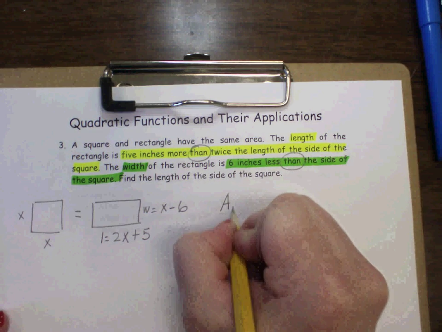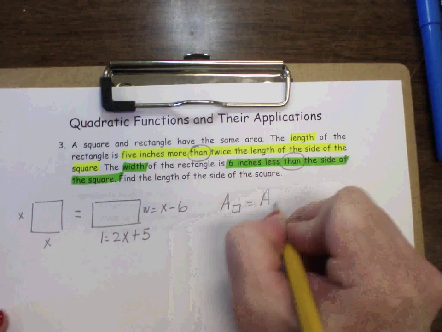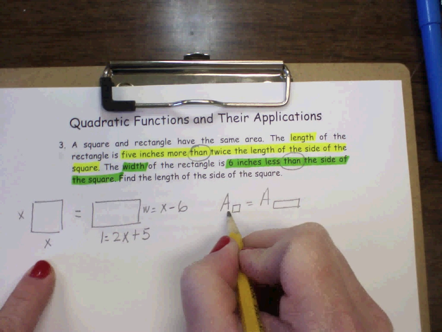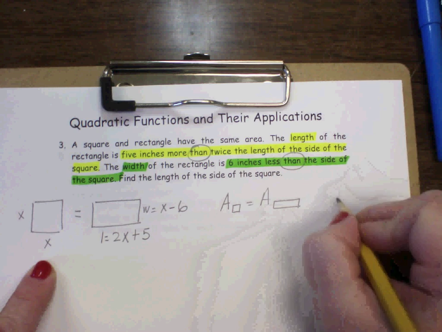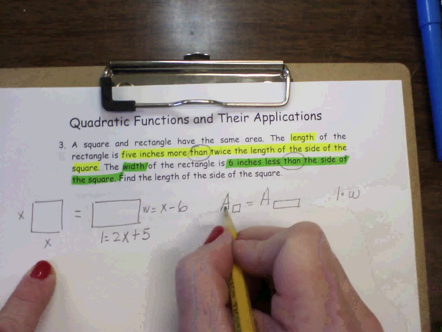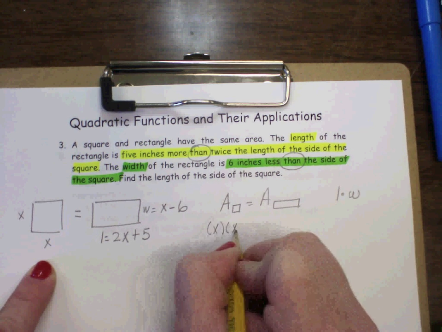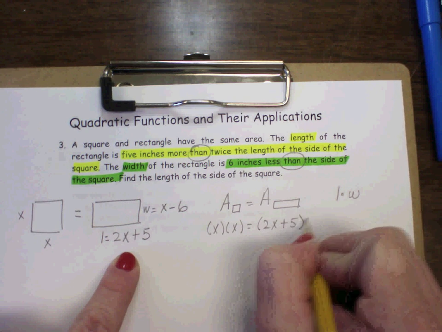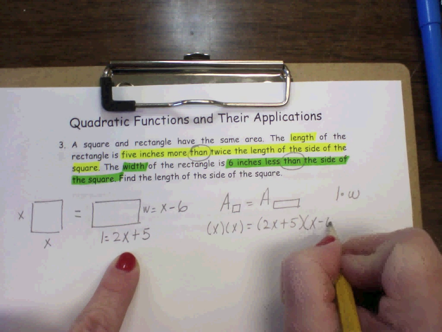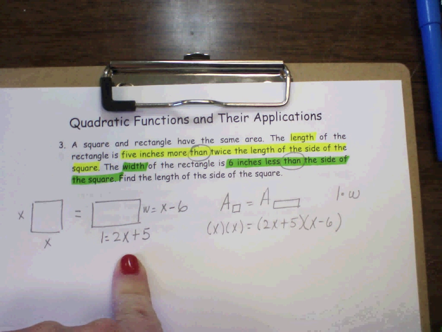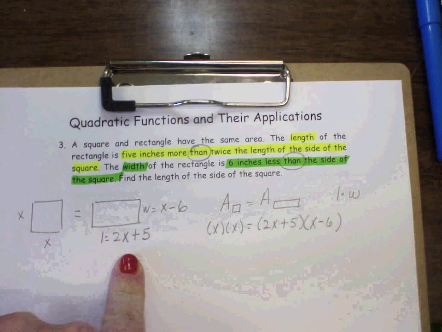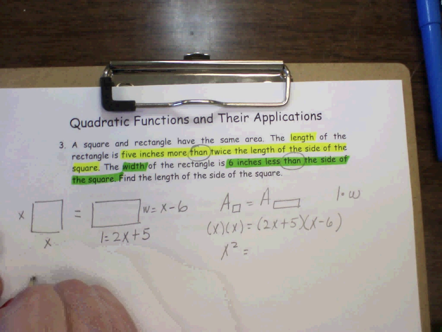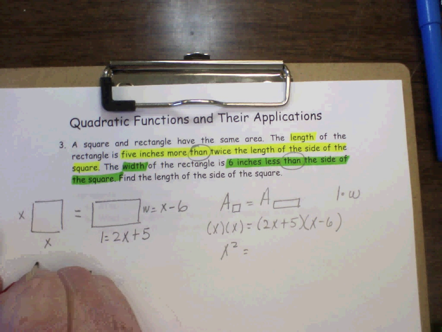Now their areas are the same. So the area of the square equals the area of the rectangle. So how do you calculate the area of the square? And the rectangle is length times width. So over here would be x times x. And over here it would be 2x plus 5 times x minus 6. All right, so for x times x, it would be x squared. Now for this, I have to make a box.